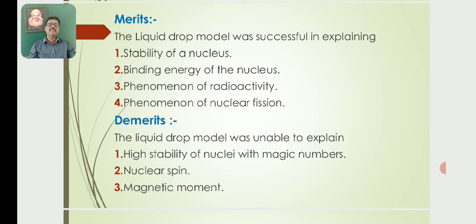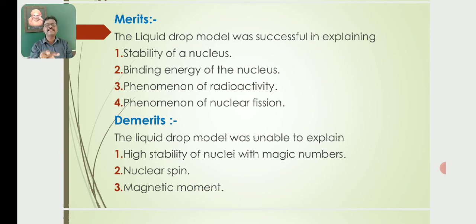Then what are the demerits? The liquid drop model was unable to explain the high stability of nuclei with the magic numbers, then nuclear spin, then magnetic moment.